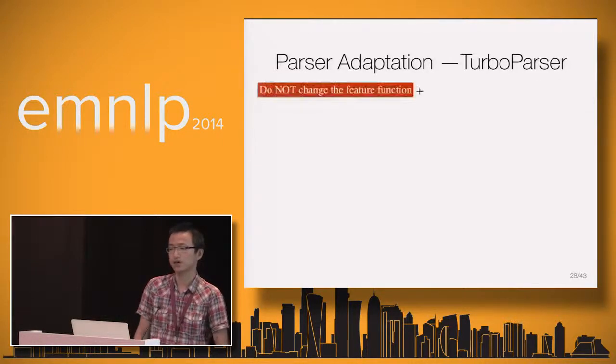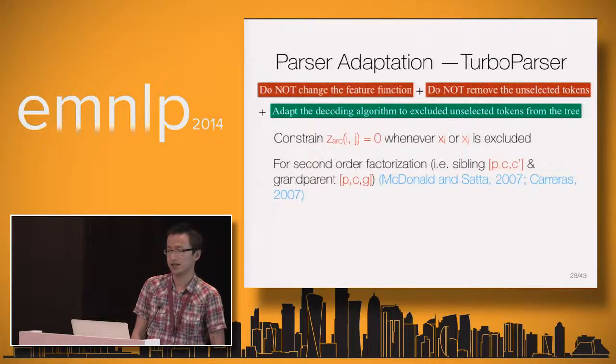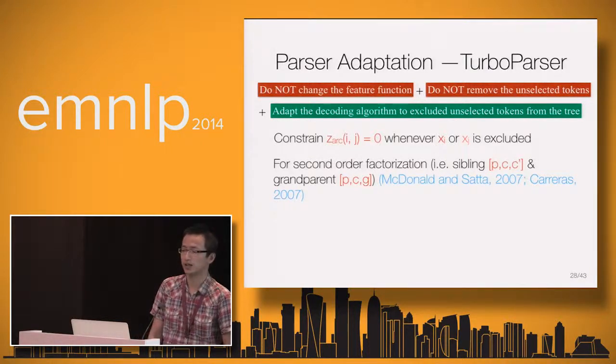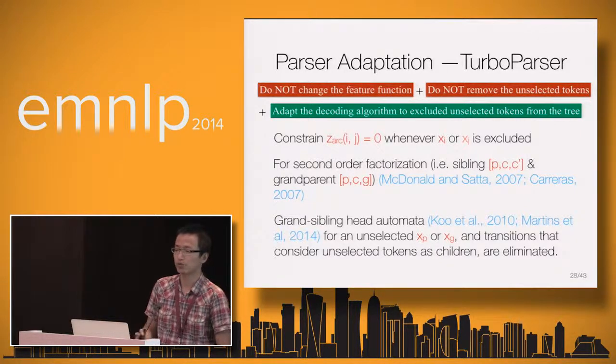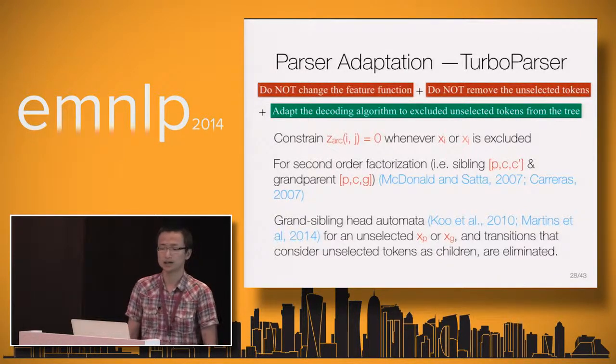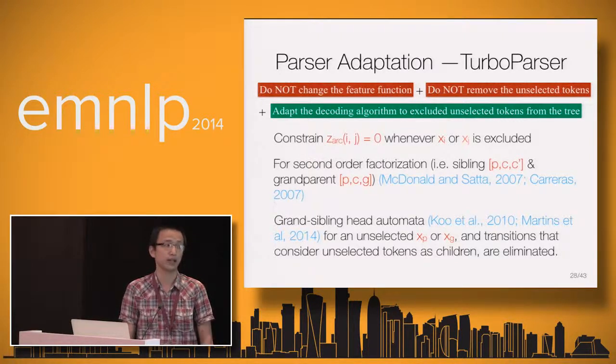And for the second order factorization, which considers siblings and grandparents, since TurboParser decodes them using grand-sibling head automata, we also need to remove head automata involving unselected tokens as parent or grandparent, and the transitions that consider unselected tokens have to be eliminated.